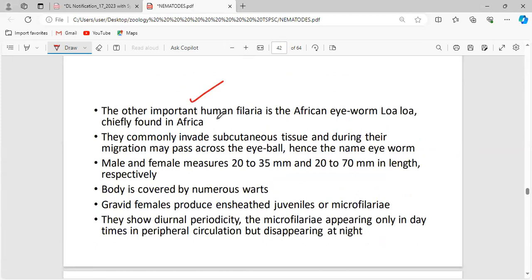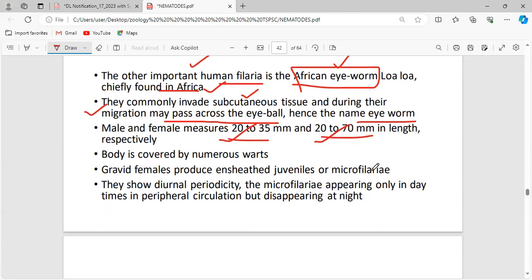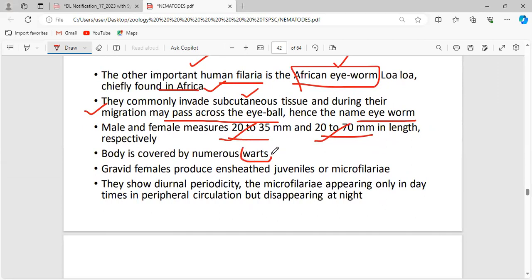The other important human filaria is the African eye worm. Generally, this is predominant in Africa. Okay, this is chiefly found in Africa. They are going to invade the subcutaneous tissue. During their migration they may pass across the eyeball, hence the name eye worm. The male measures 20 to 35 and the female 20 to 70 millimeters, and the body is covered by numerous warts.